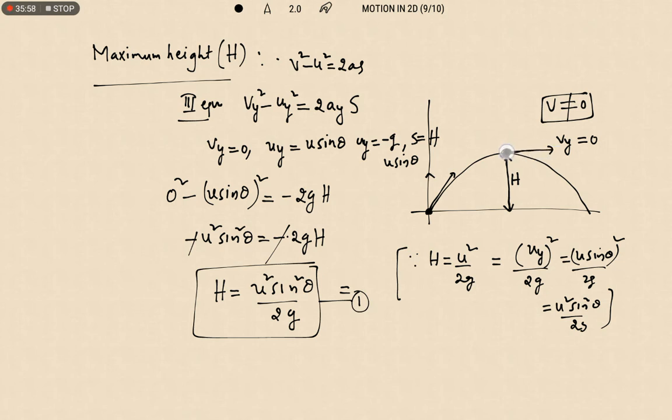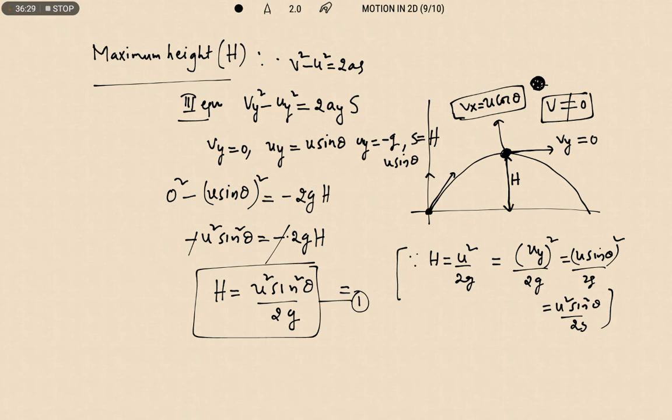At the highest point it has horizontal velocity, that is vx is equal to u cos theta. This is very important, though most students get confused at this point. They may think that at the highest point the velocity will be 0. It is not like that. In the case of a projectile, it has some velocity at the highest point, that is u cos theta.